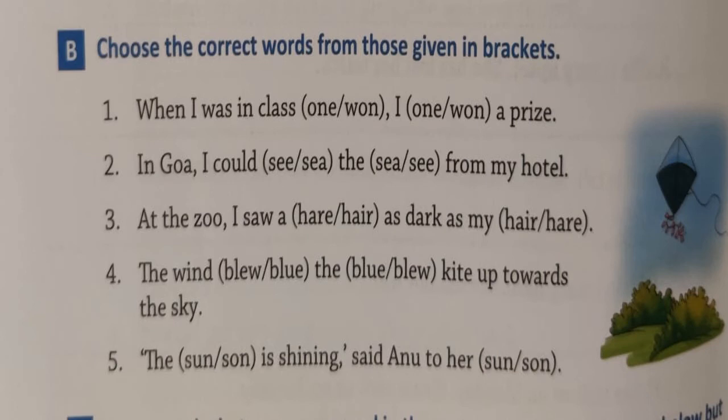When I was in class 1, I won a prize. Now in the first place, children, which one will come? Class 1, right? So put a tick here. When I was in class 1, O-N-E, one, I won, W-O-N. That means to get some prize. I won a prize. So put a tick on W-O-N.